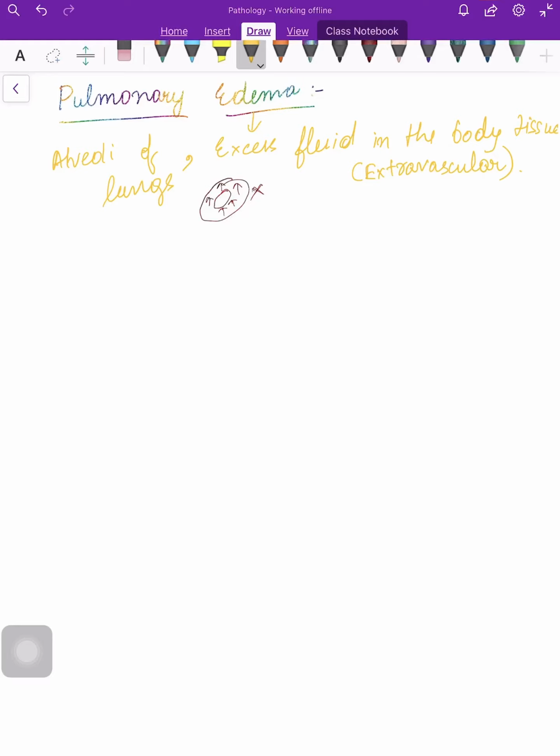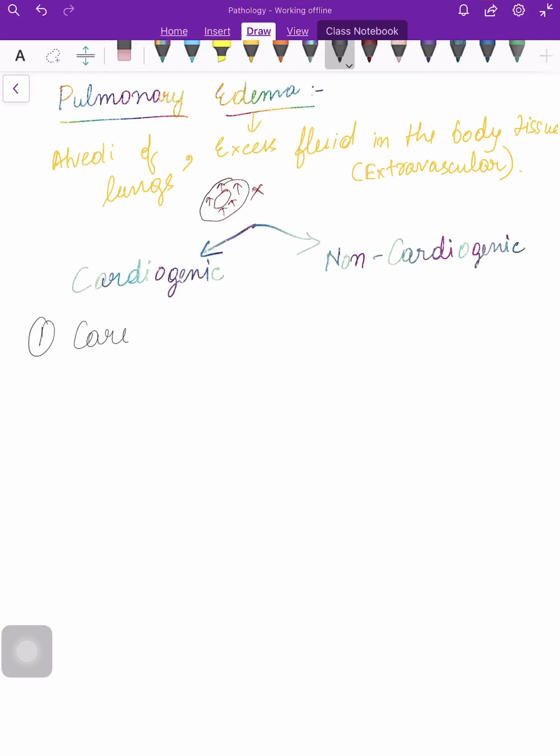So the main two types of pulmonary edema are: first one is the cardiogenic and non-cardiogenic causes. We will start our discussion with the first, that is cardiogenic.